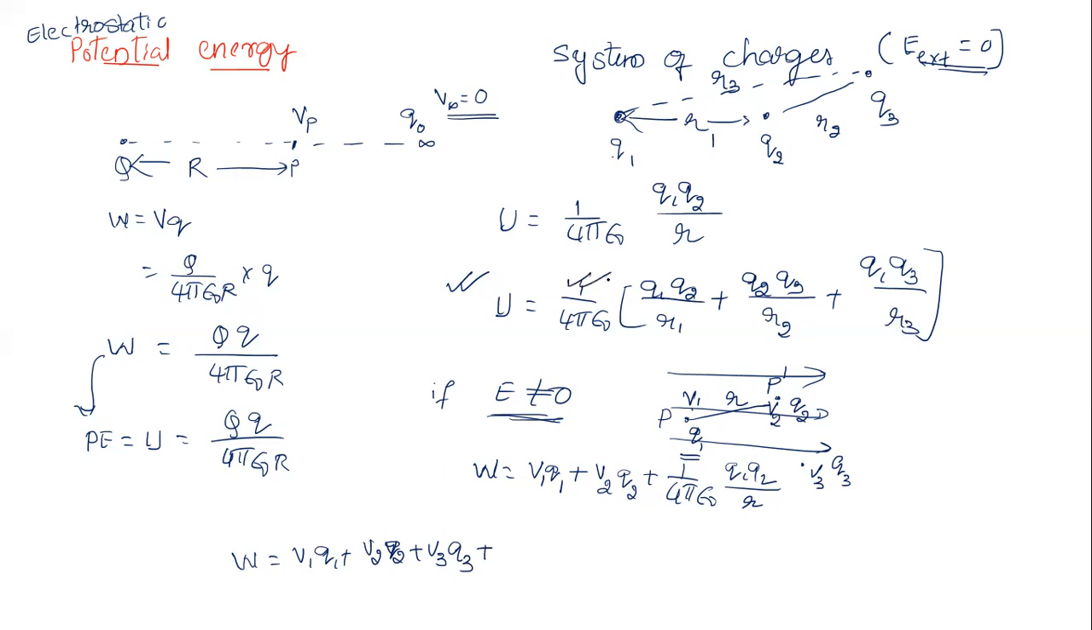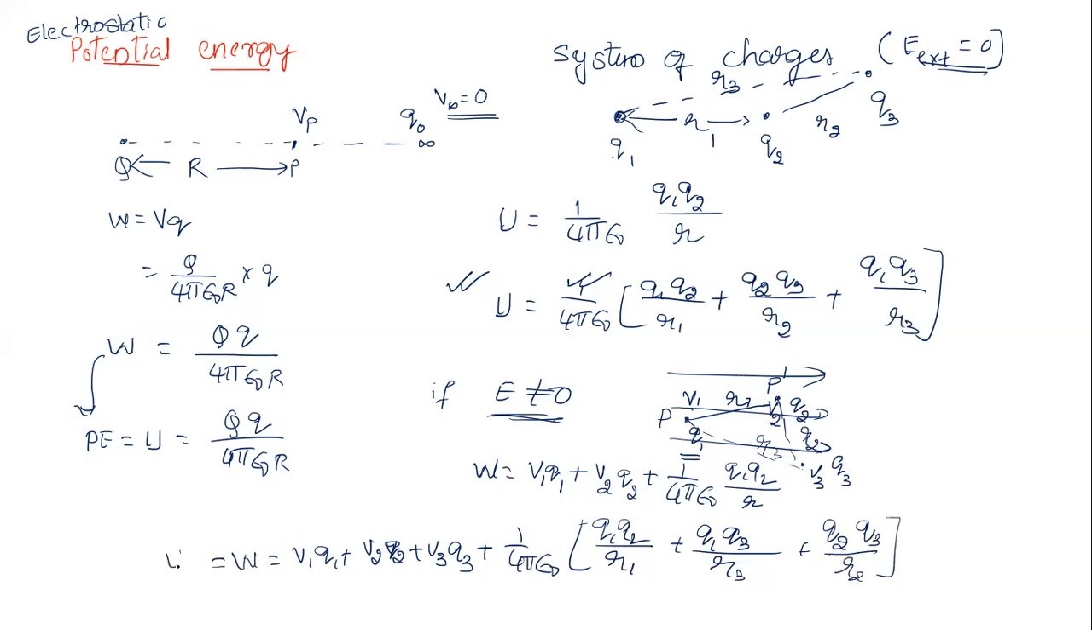We need to include those now: 1 by 4 pi epsilon naught, Q1 Q2 divided by the distance R1, plus Q1 Q3 divided by the distance between them, let us take R3, plus Q2 Q3 divided by R2. Of course, whatever work we do will be stored in the form of potential energy. This is the one thing you need to remember.